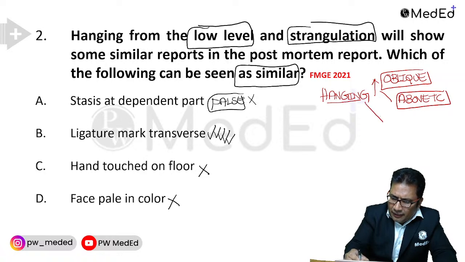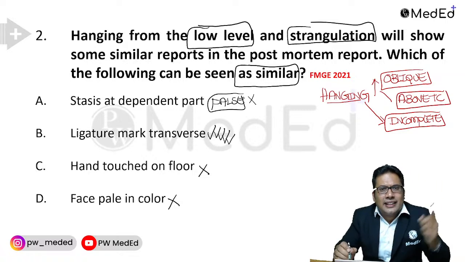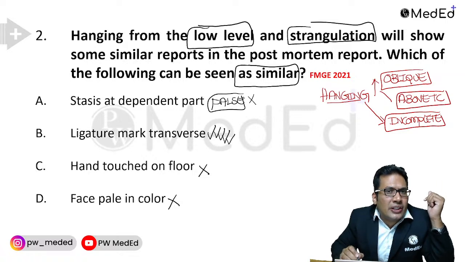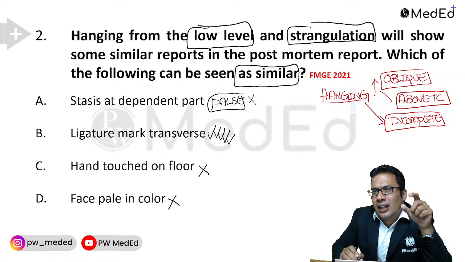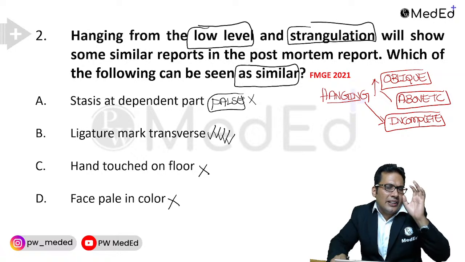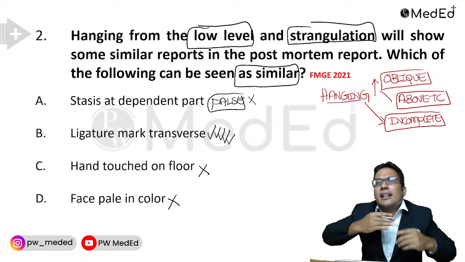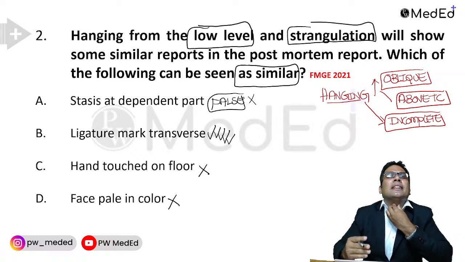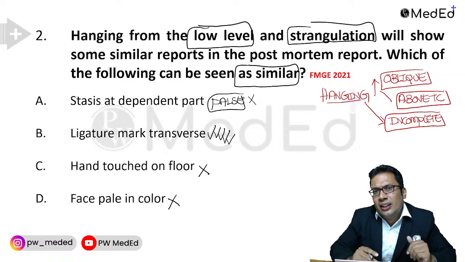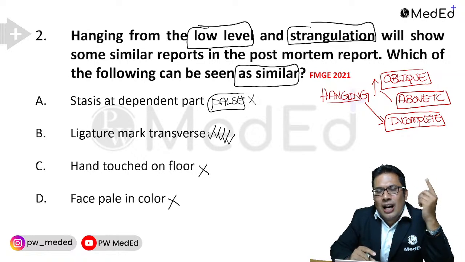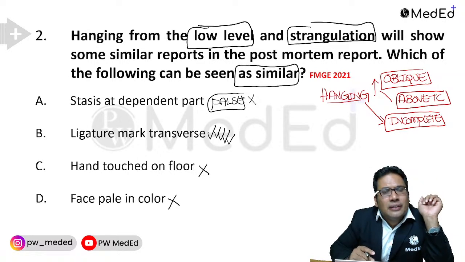In case of hanging, it is an incomplete ligature mark. Complete ligature mark is seen in case of ligature strangulation. Incomplete ligature mark is seen in case of hanging. So remember, in hanging, the ligature mark is oblique in nature, like this. It is above the level of thyroid cartilage. For example, this is the thyroid cartilage, above the level of thyroid cartilage. And it is incomplete. So opposite in case of ligature strangulation.